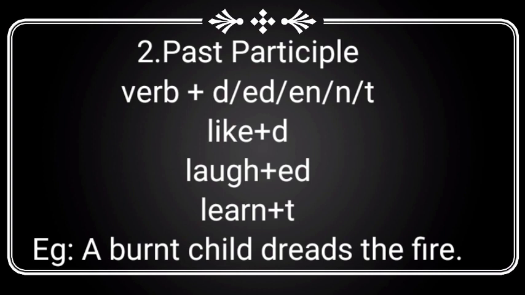See example, a burnt child dreads the fire. Here a burnt child, present participle and past participle, after that a noun form will come. Child here is the noun. Burnt, verb 3. Burn, burnt, burnt, verb 3. A burnt child dreads the fire. Do you know the proverb? This is the proverb.